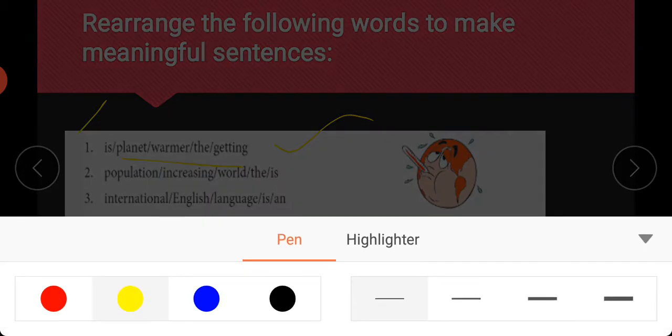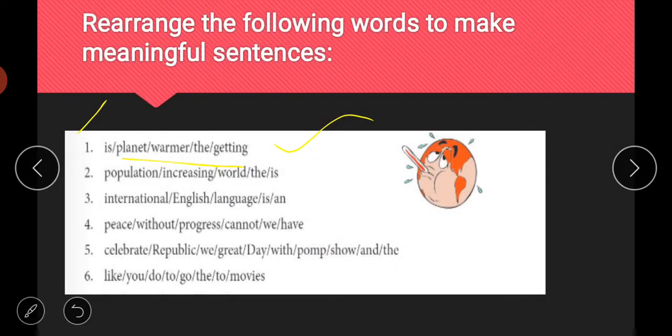Then if we talk about the next one, population increasing world the is. If you look at these words, this sentence is trying to say that the population of the world is increasing. So how can we write this? The world population is increasing. So you can write this sentence like this: the world population is increasing.